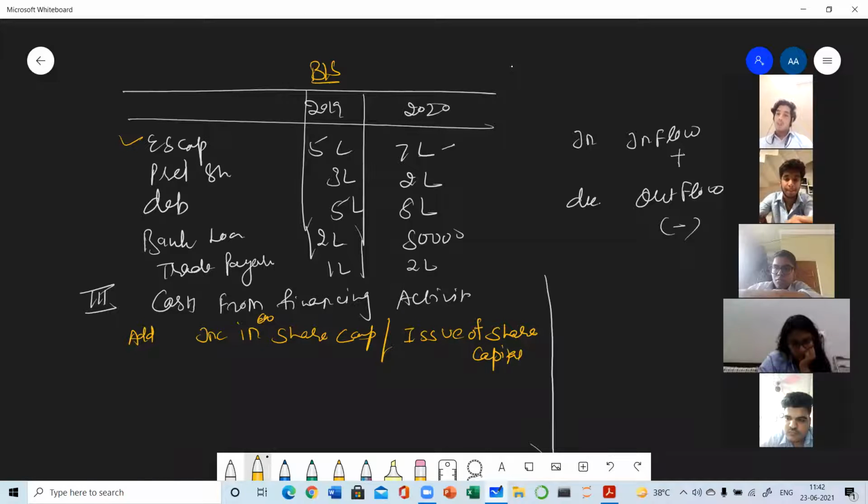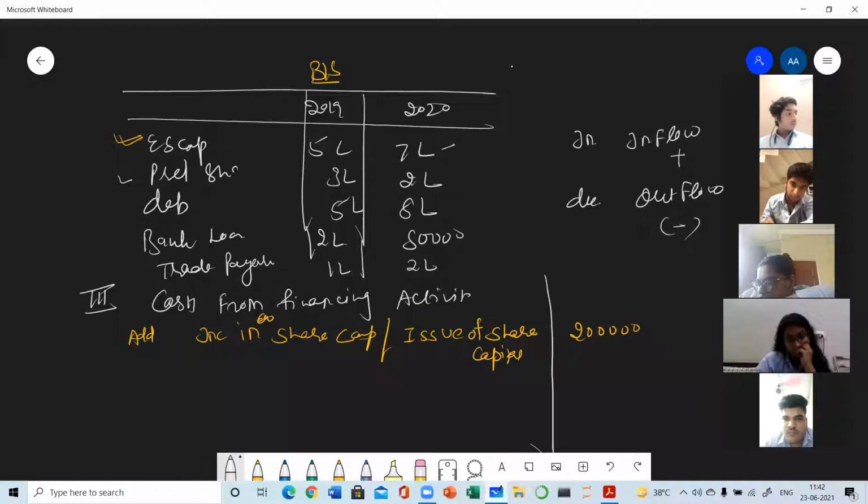So you can see from the given example that in 2019, the equity share capital was rupees 5 lakh and now it has become 7 lakh. So it is increased by 2 lakhs. Okay, so this item we have done. Now come to the next item, which is preference shares.